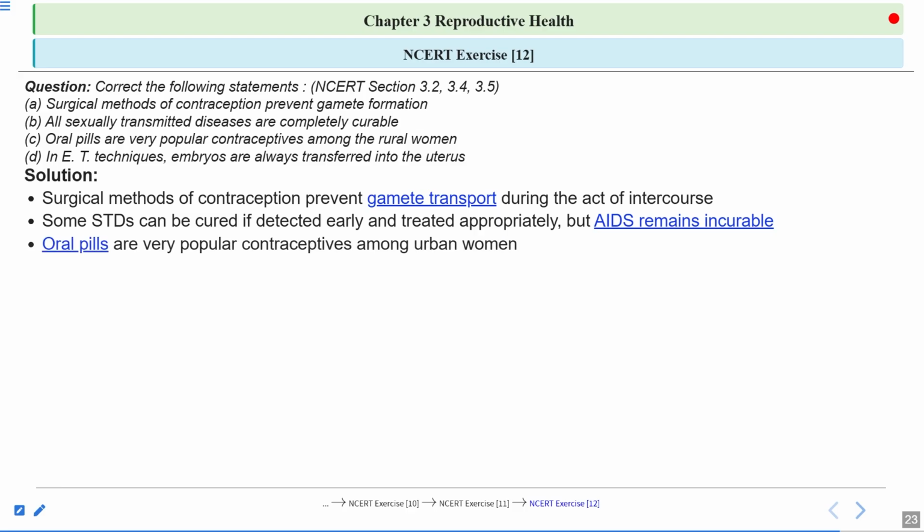Next one is oral pills. They are very popular contraceptive among the rural women. This statement is also not correct because oral pills are very popular contraceptive among the urban women. Urban women are working and adopting the single child norm.